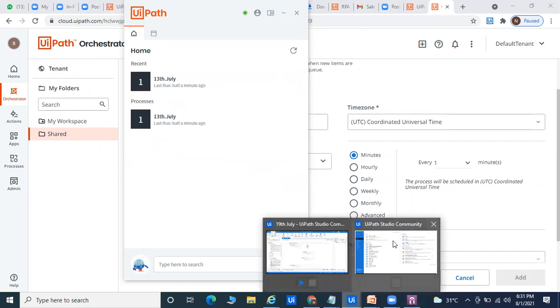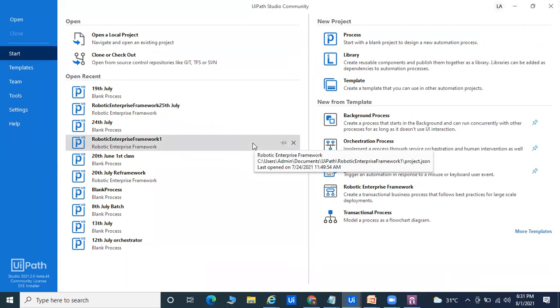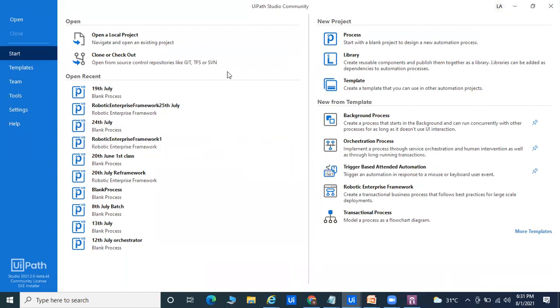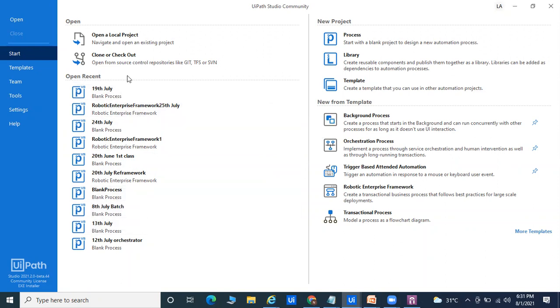I've already opened UiPath Studio. UiPath Studio is the software where we start the project. This is called process. Yesterday one process also repeated, that is your 31st. Here, all the processes we created one by one, I've already deleted. If you install the software in your system, automatically everything will be blank.